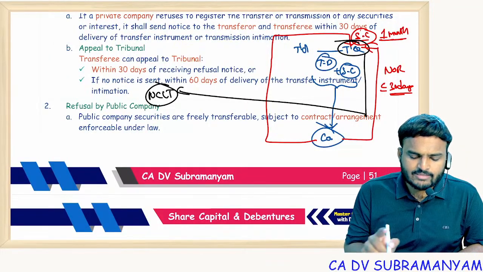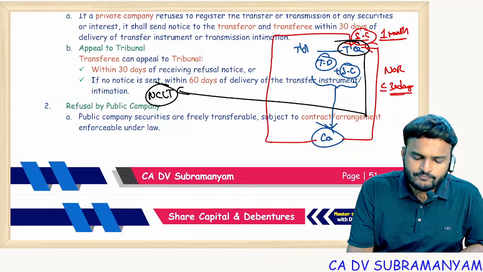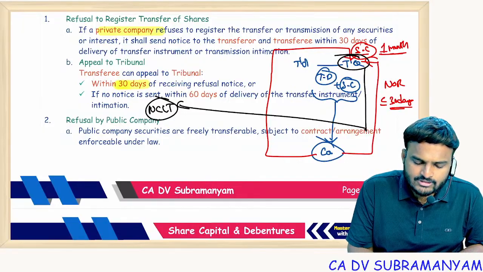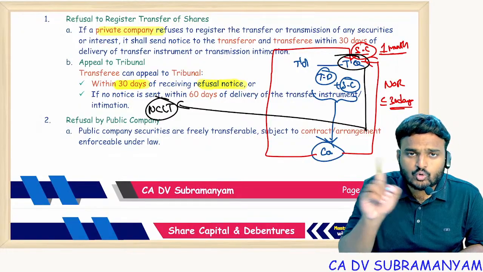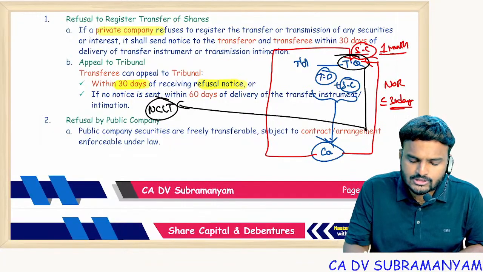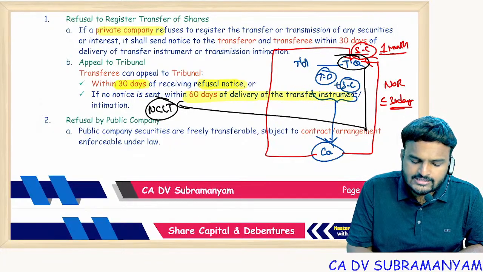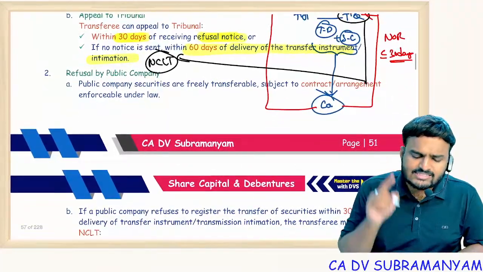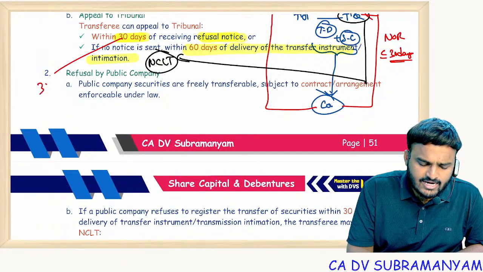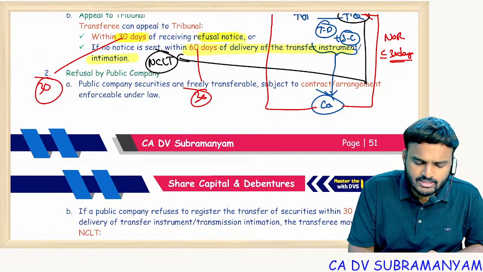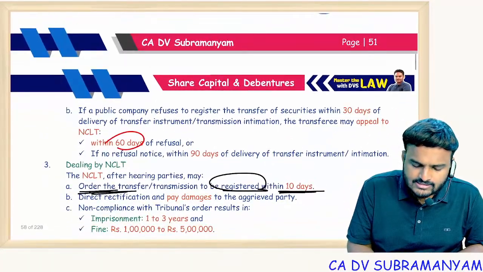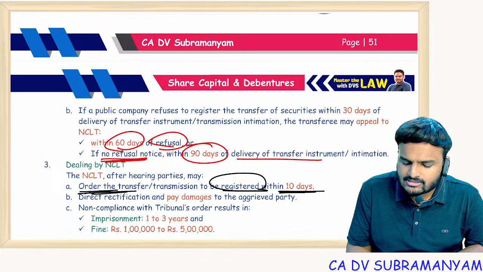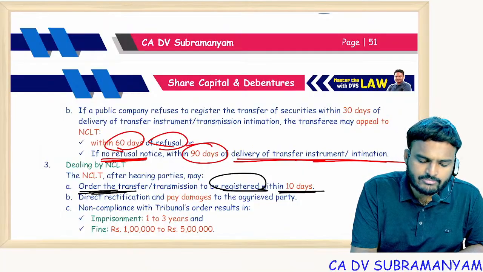Time limit for filing a petition with NCLT. If you are a private company, the petition shall be filed within 30 days of notice of refusal. If there is no notice of refusal, then within 60 days of delivery of the transfer instrument or intimation. In case of a public company, just add 30 to each. So within 60 days of notice of refusal, or in case of no refusal notice, within 90 days of delivery of the transfer deed or intimation.